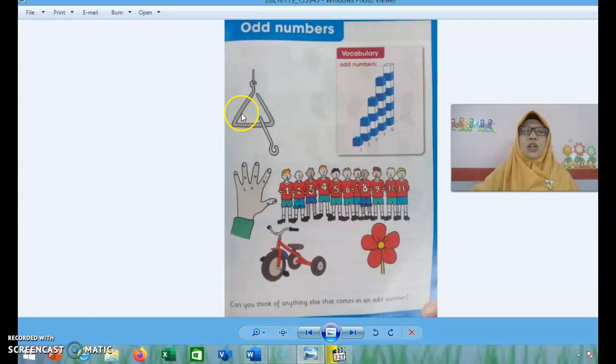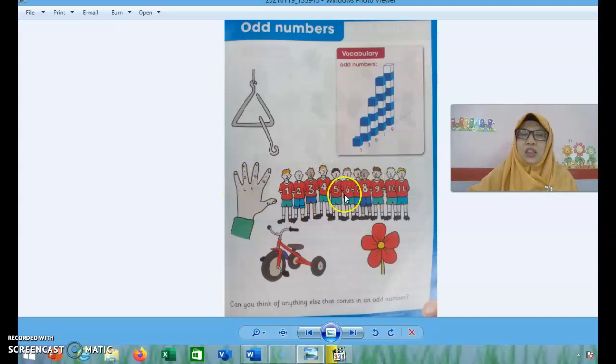There are 3 corners. Ya, ada 3 pojokan segitiga, 3 sudut. Ya, 1, 2, 3. Okay. And now look at this. How many fingers are there? 1, 2, 3, 4, 5. Yeah, there are 5 fingers.